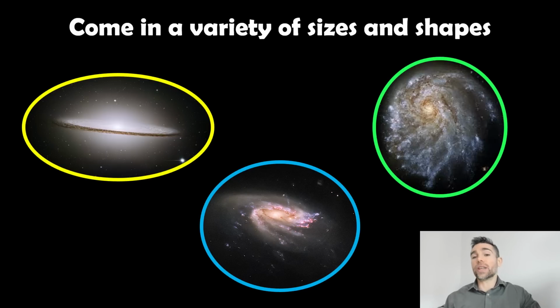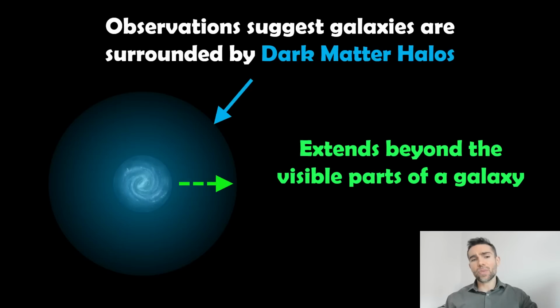But the one common thing that most appear to have is these dark matter halos. Observations of these galaxies suggest that they're surrounded by dark matter halos. These are large spherical structures and extend well beyond the visible part of the galaxy.